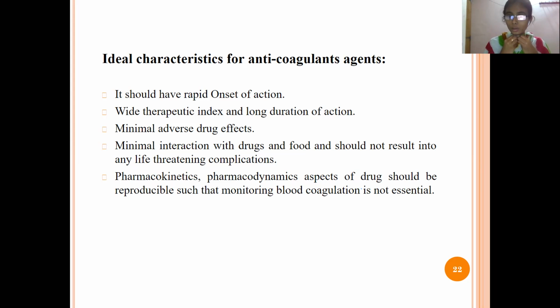And also whatever food the person has taken, it should not interact with it. So these are the ideal characters for the anticoagulants: rapid onset of action, longer duration of action, fewer side effects, and no interaction with drugs and food.